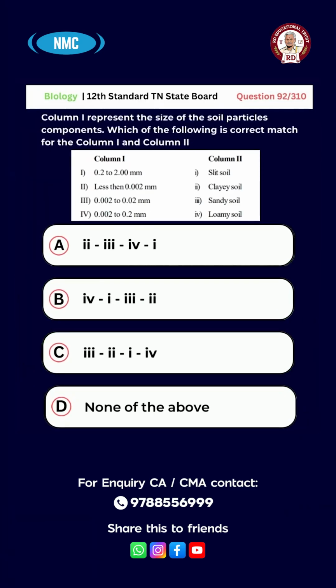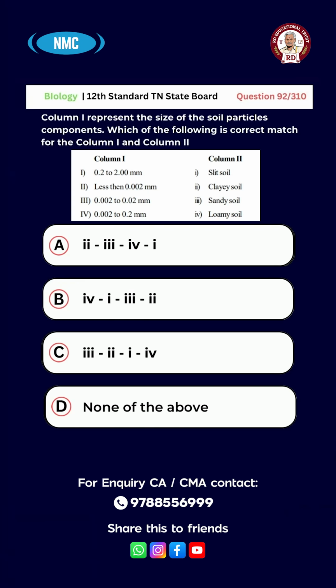Question number 92. Column 1 represents the size of the soil particle components. Which of the following is the correct match for column 1 and column 2? Column 1: 1, 0.2 to 2 mm; 2, less than 0.002 mm; 3, 0.002 to 0.02 mm; 4, 0.002 to 0.2 mm.